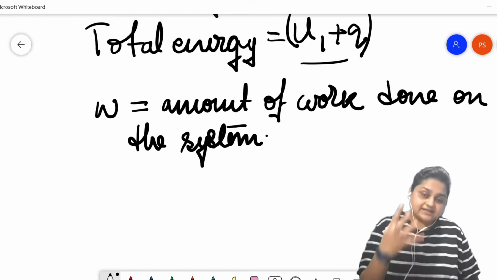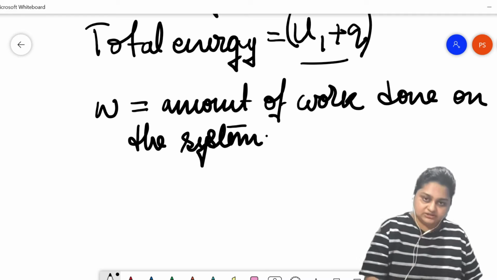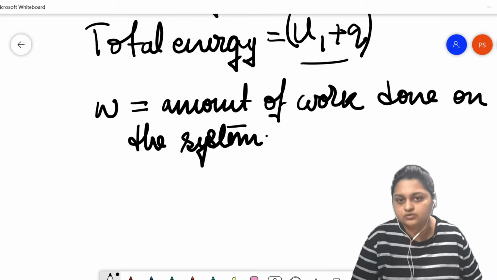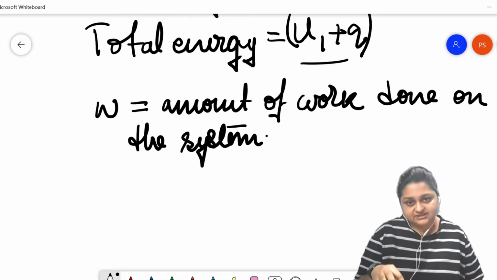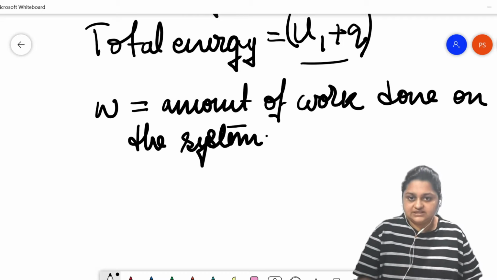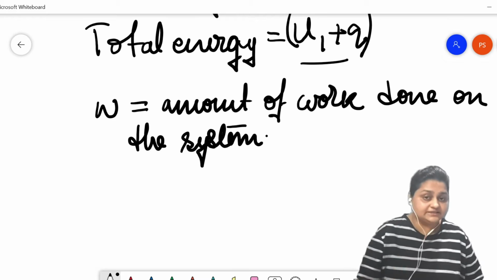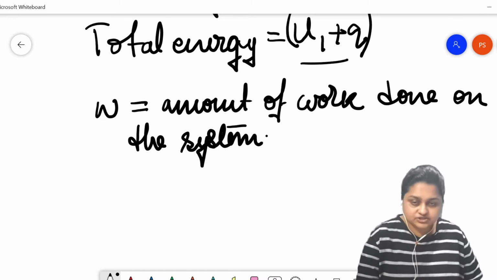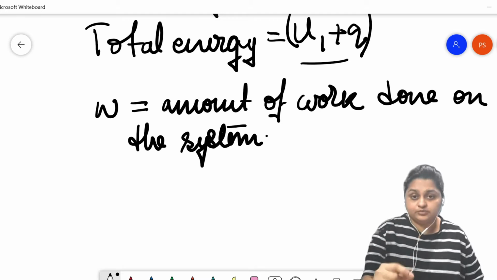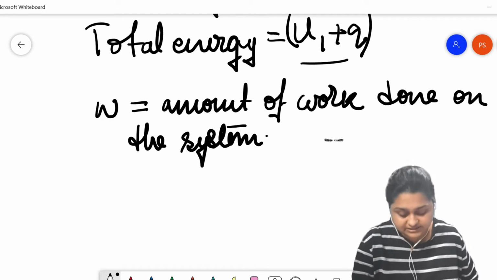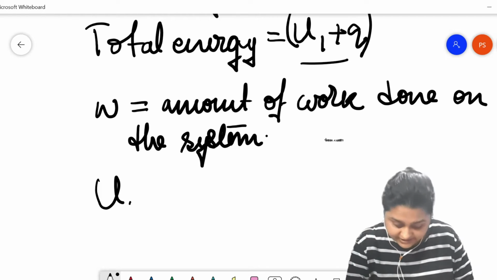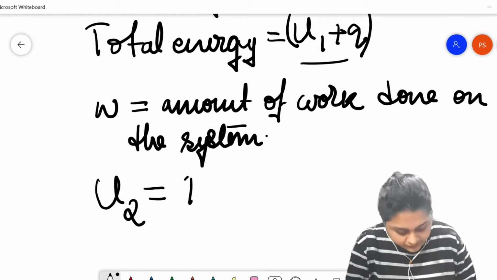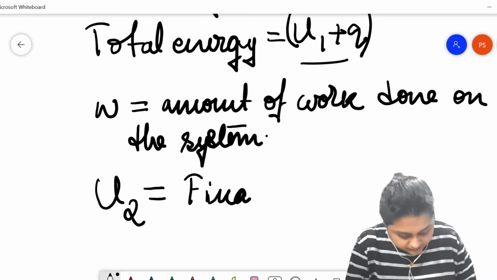Now, as W amount of work is done on the system, the energy equivalent to W will be stored inside the system, which will result in a further increase in the internal energy. So the total energy of the system will further increase, and it will be represented by, let's say, U2. So U2 is going to be the final total energy,